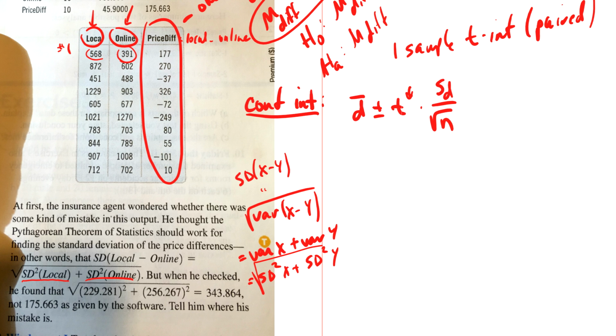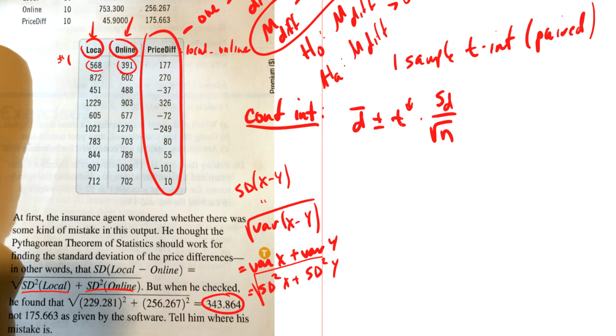Okay, so when they do this here, they get this number. But up here, this is the standard deviation. Right there, right? Okay. So why are they different? What is this formula right here used for? This is for finding the standard deviation of the difference of two samples, right? So I've got this sample and this sample.